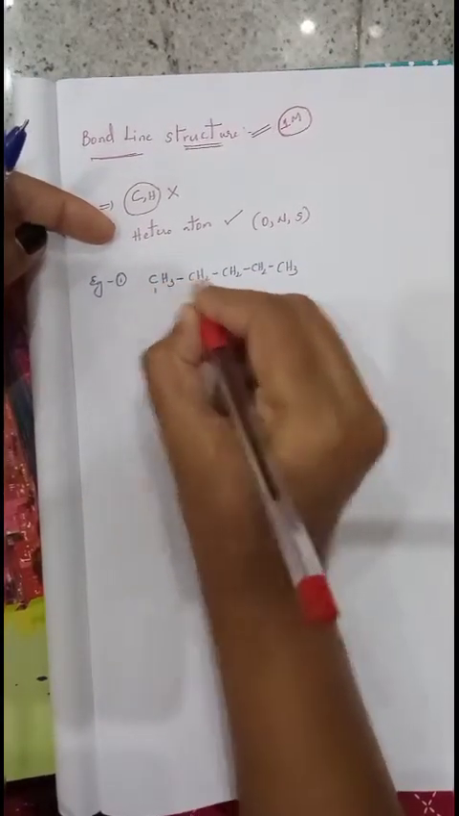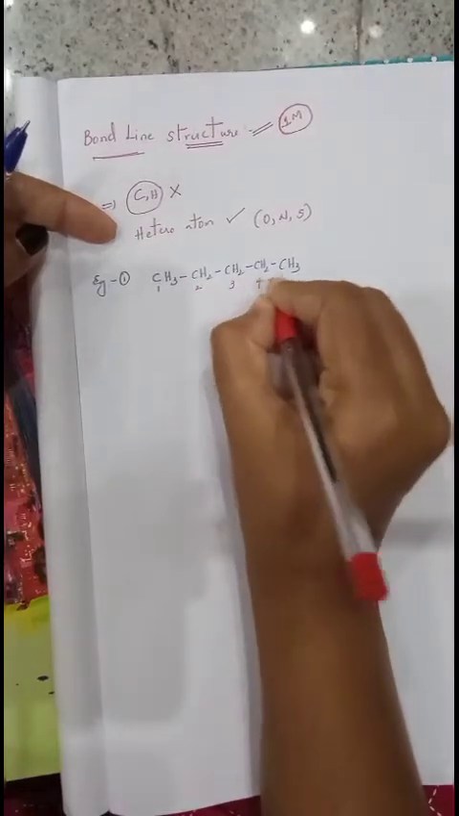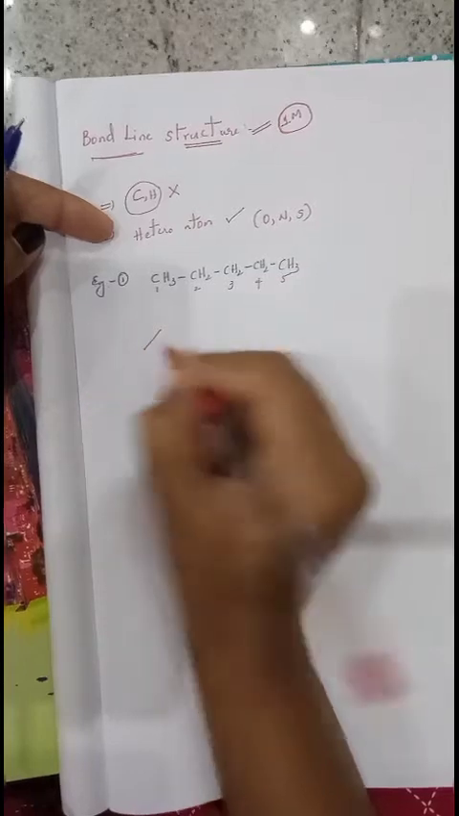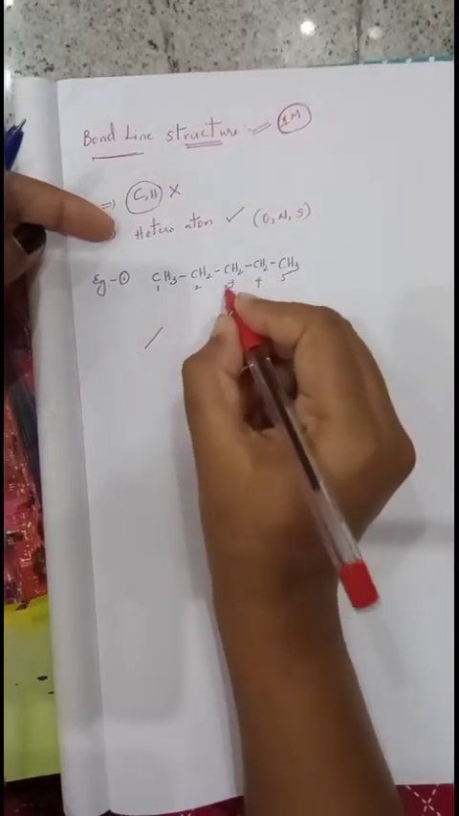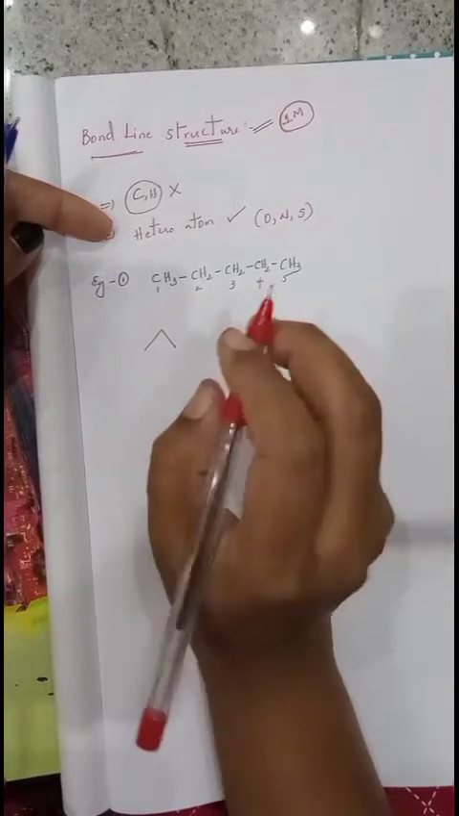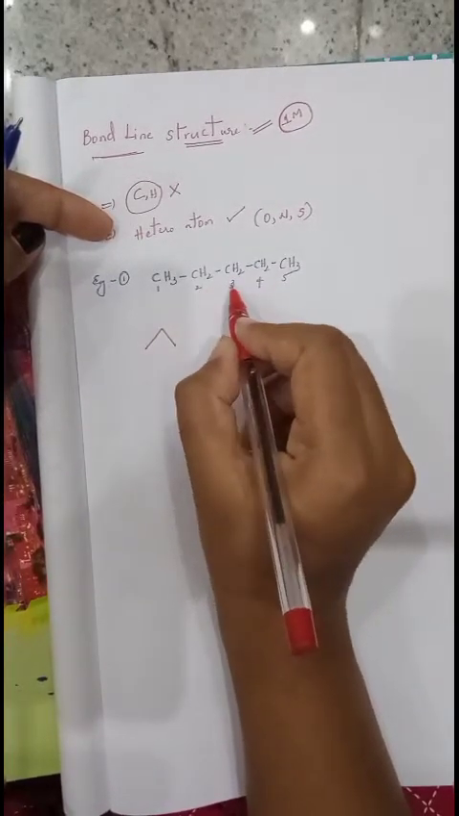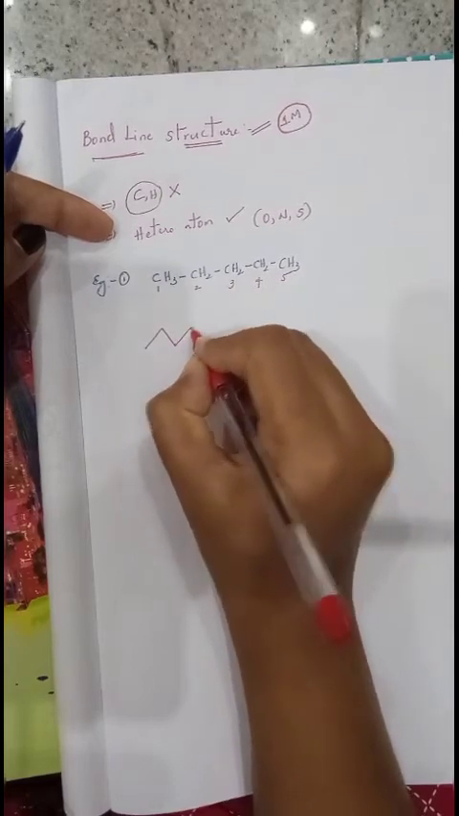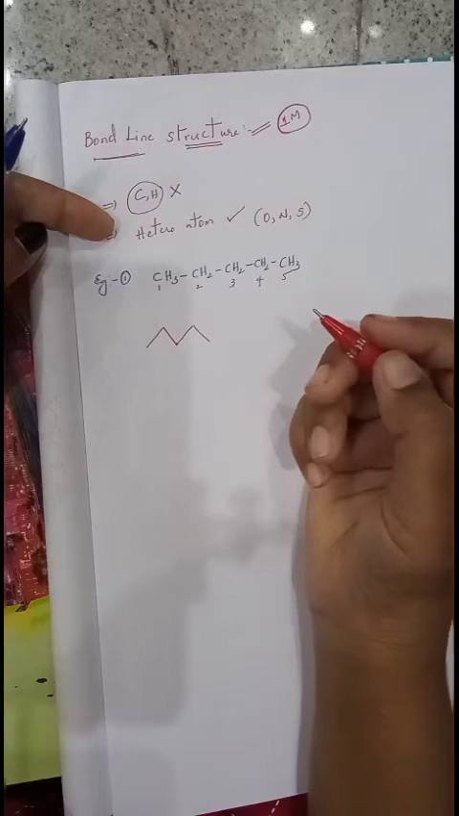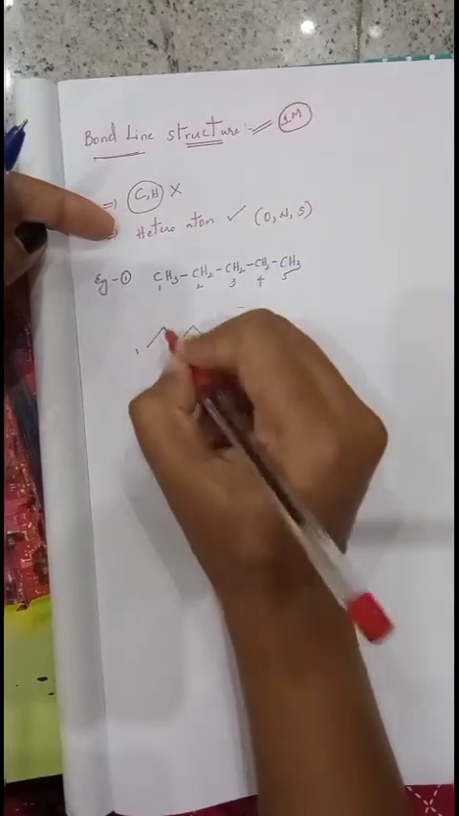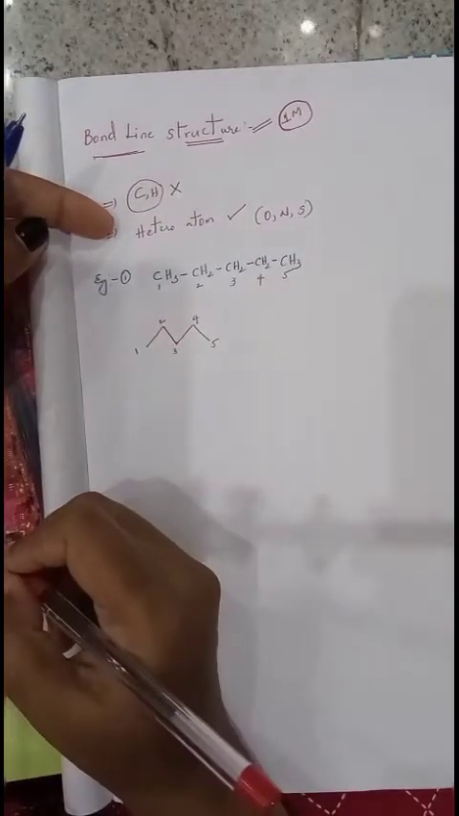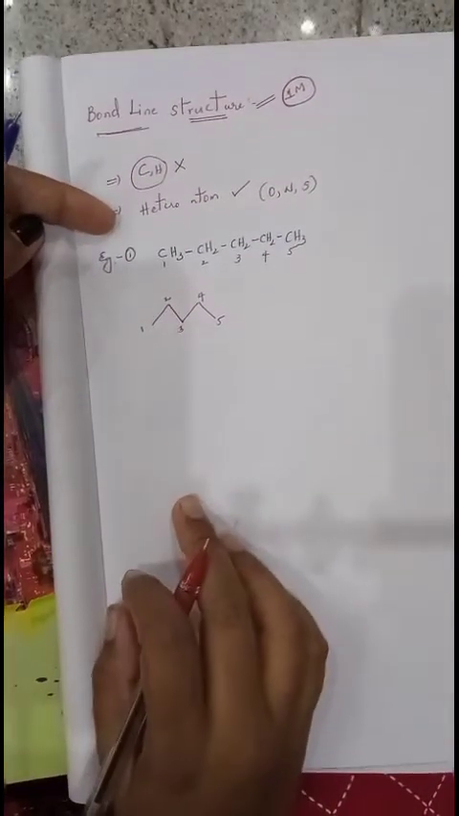First give numbering: first carbon, second carbon, third, fourth, fifth. Between the first and second carbon a single bond is there, write it with a single line. Second and third, single bond, this is second and this is third. In zigzag manner only we want to represent. Next, between third and fourth a single bond, between fourth and fifth a single bond. If you want you can check by giving numbering 1, 2, 3, 4, 5; the 5 atoms are balanced. In this way we can represent the bond line structure.